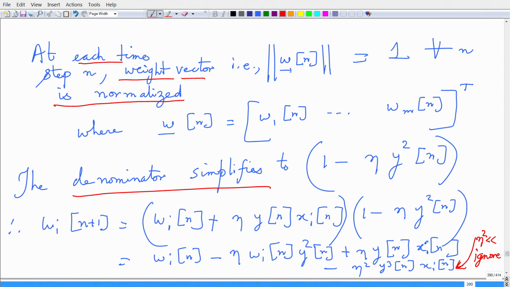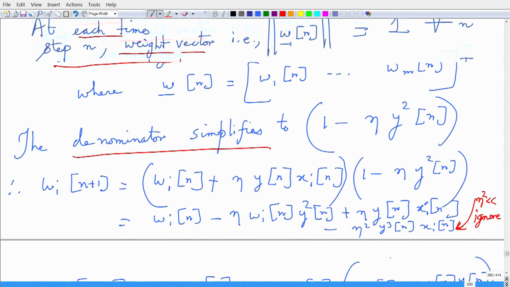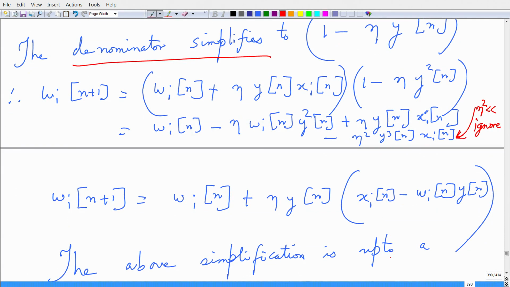I get terms that involve w_i of n and then eta and then eta squared. So, I just have 4 terms here. You just do the algebra and you make a further simplification that I ignore the higher powers of eta, eta squared and above. So, this quantity can be gotten rid of and I can simplify this in a compact form.